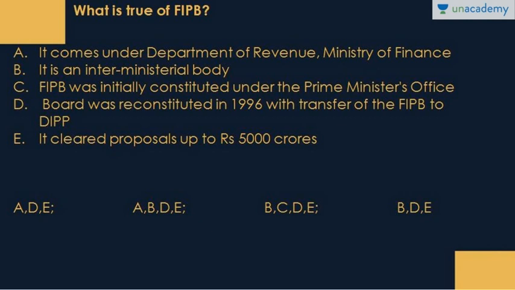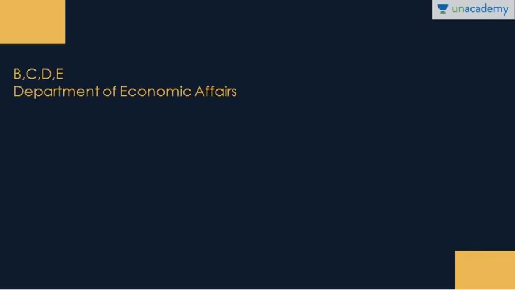So see, if you look at the first option, first is wrong. Why? Because FIPB, though it comes under Ministry of Finance, is under Department of Economic Affairs. B is absolutely correct. C is also correct. Initially under PMO, then from PMO later on it was transferred to DIPP, and finally it was transferred to Ministry of Finance. Now do mention in the comment section DIPP comes under which ministry, and if you look at E, this is also correct. So here, other than A, we have all of the options as correct.